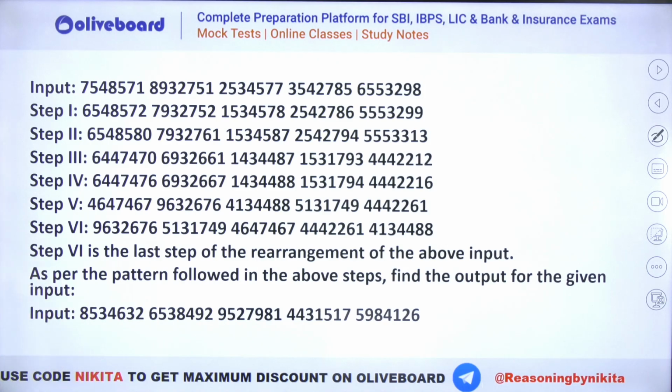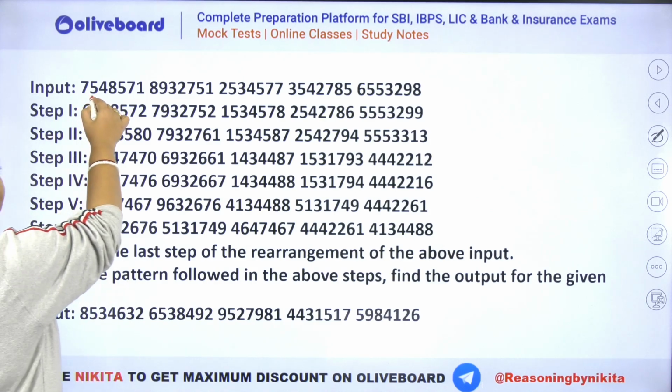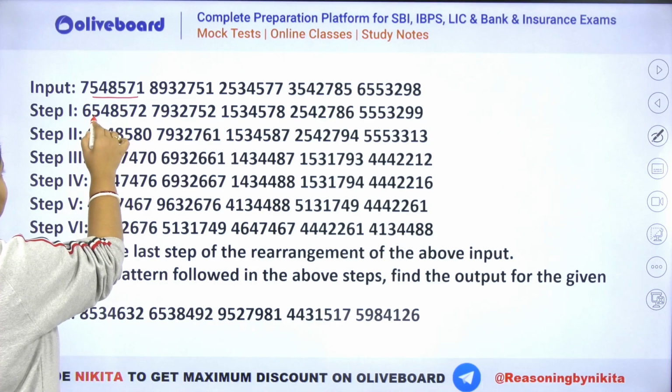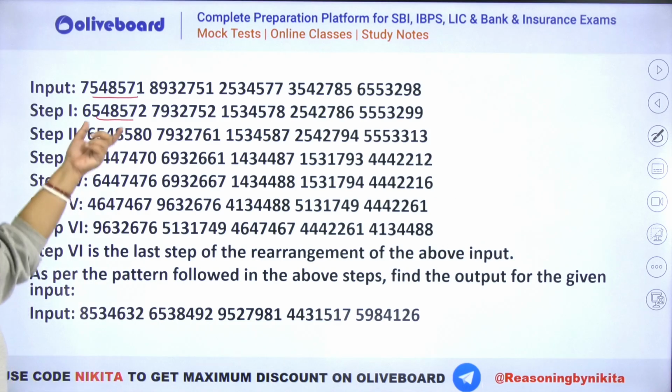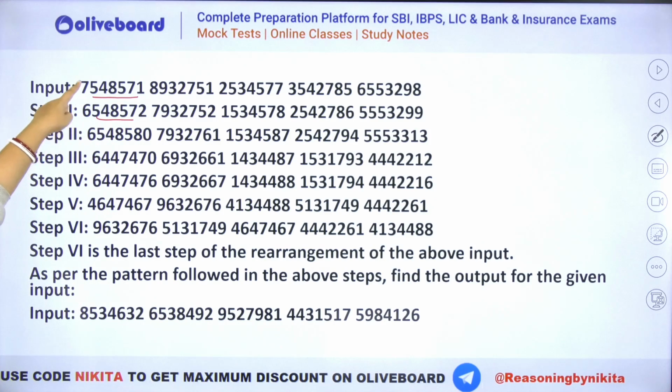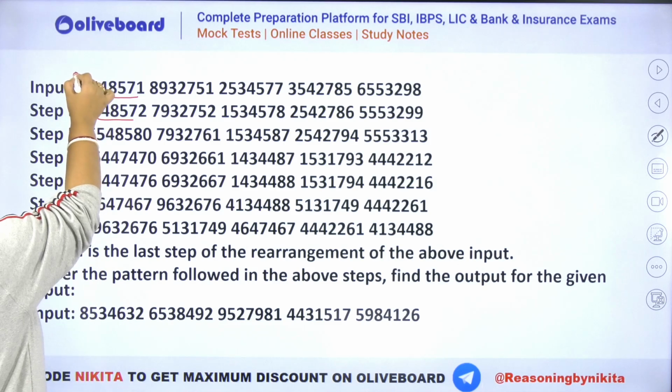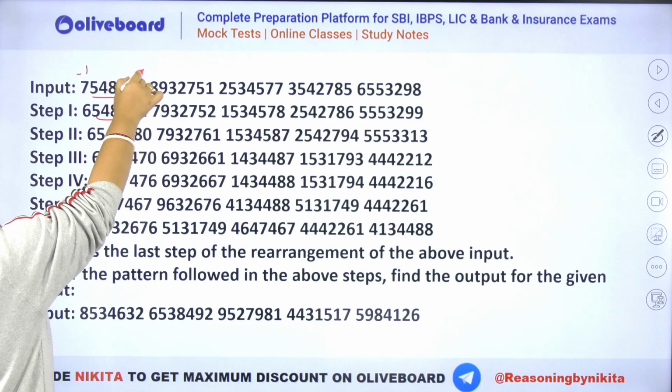So this is our input output here, where you have different logics for each of these steps. Like step number 1, right? If you check out 54857, 54857. So completely same. It's just that the first and last character has changed. You can see it is -1 here and it is +1 here.